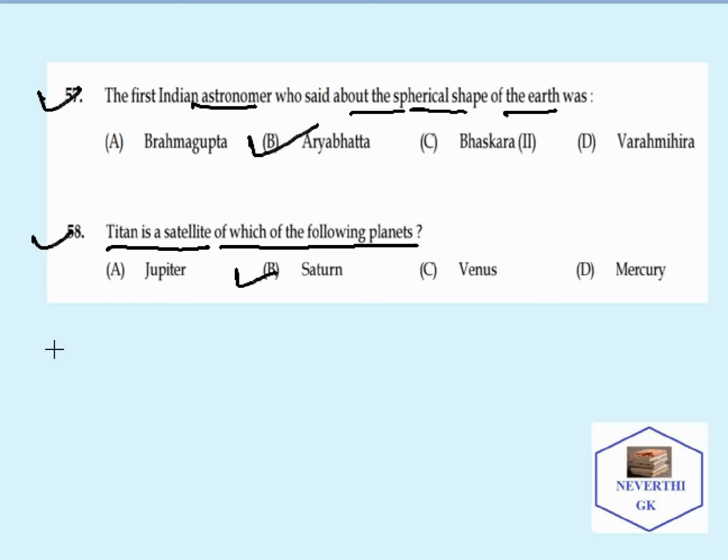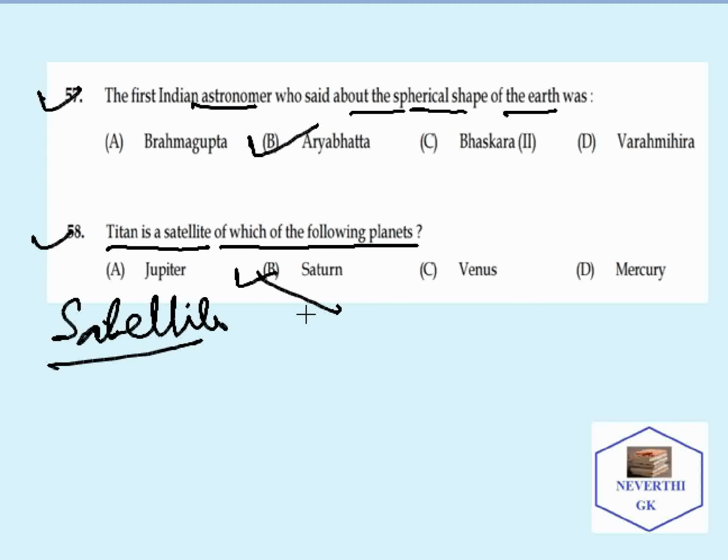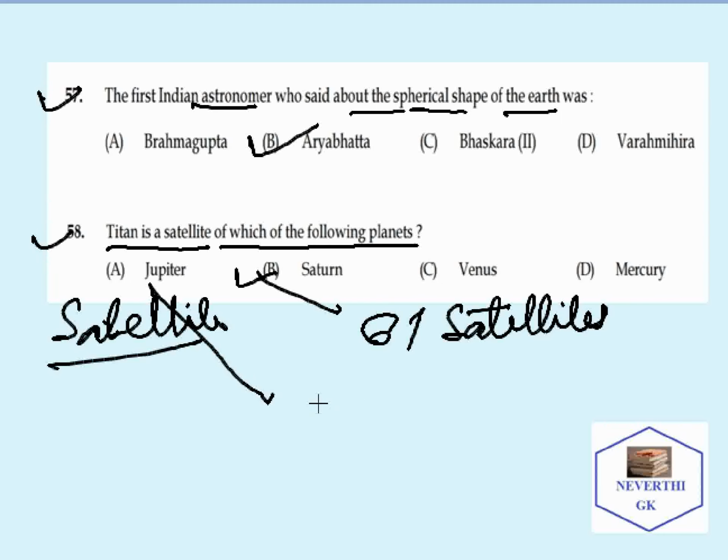As far as natural satellites in the solar system are concerned, Saturn has 61 satellites, and Jupiter has 63 satellites.